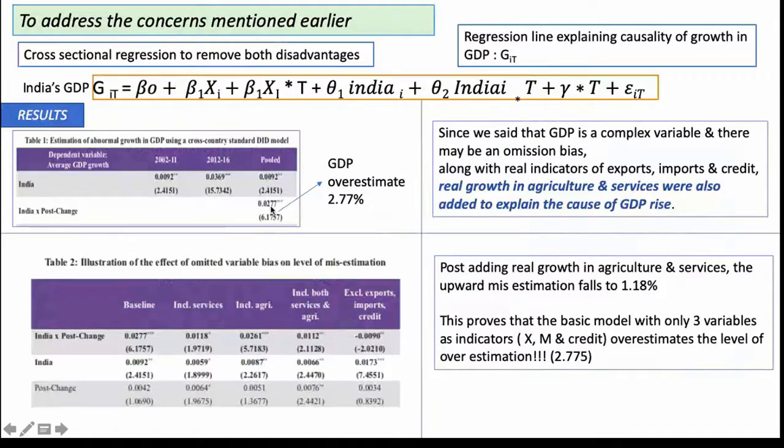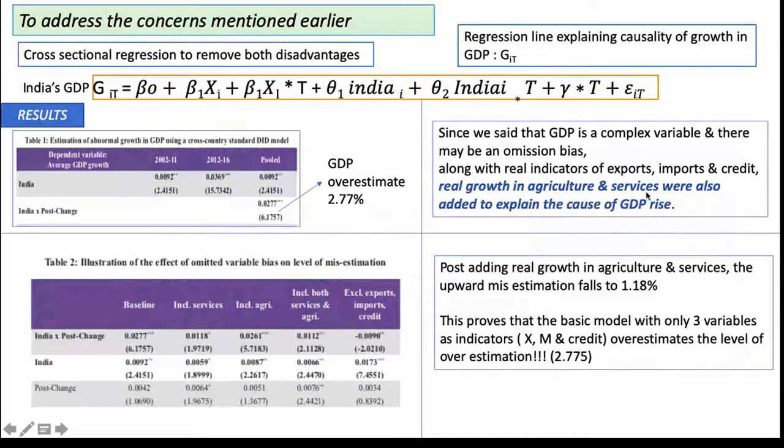You should clearly be able to see that 2.77% here is what was earlier estimated as the GDP overestimate. It means 2.77 is the residual, which cannot be attributed to any of the factors which are explaining GDP growth, and therefore we earlier concluded that 2.77% is only attributed to methodology change. Post having included more variables, earlier we only had real indicators of exports, imports, and credits. Now other explanatory variables like real growth in agriculture and services are also added.